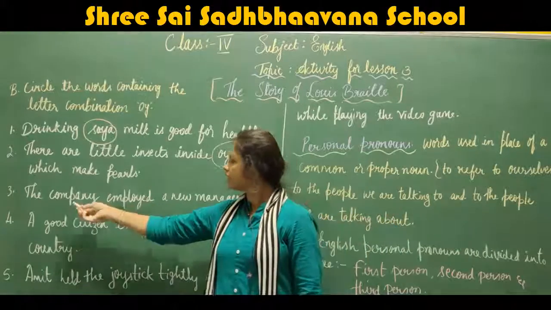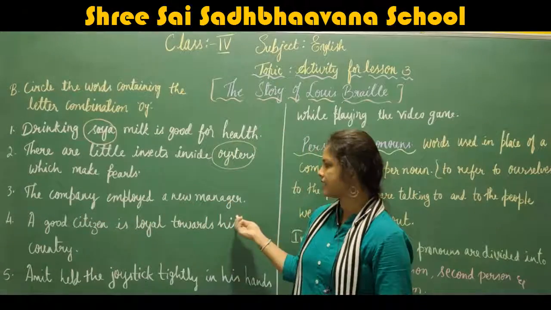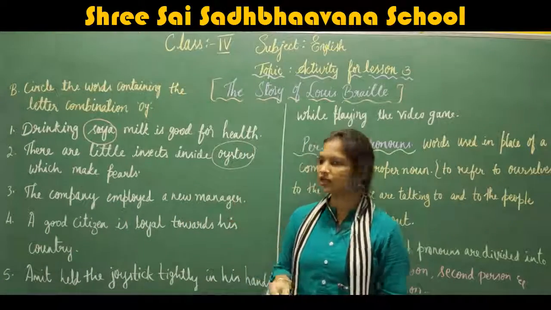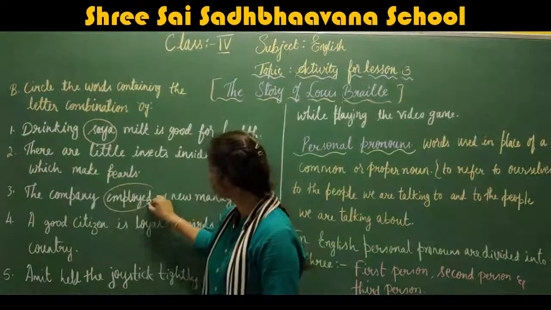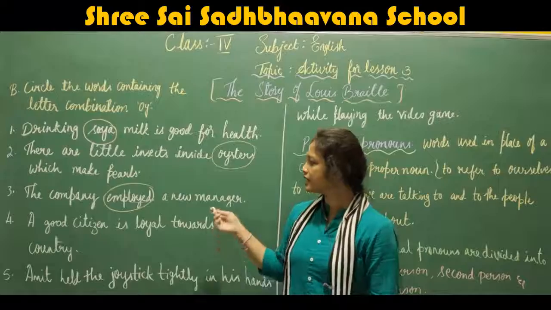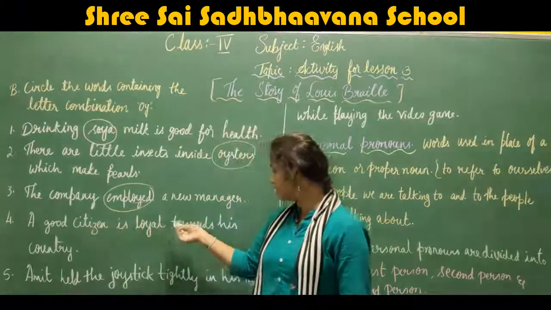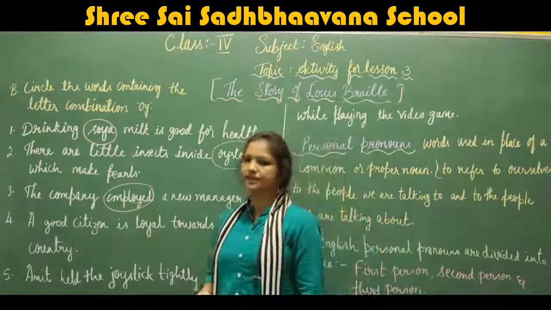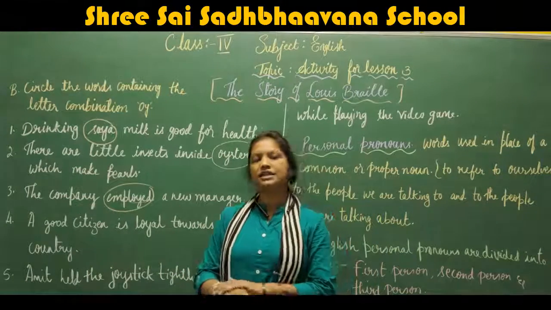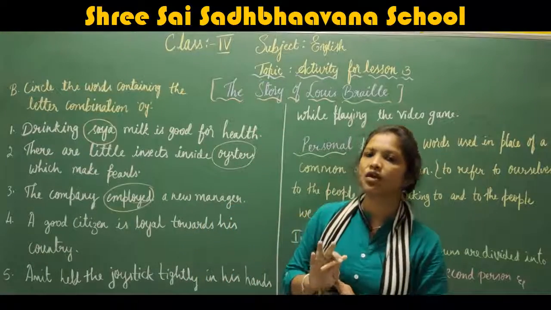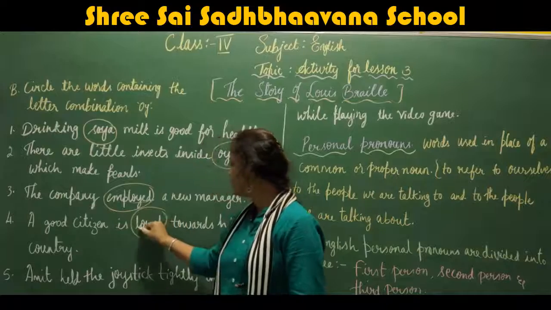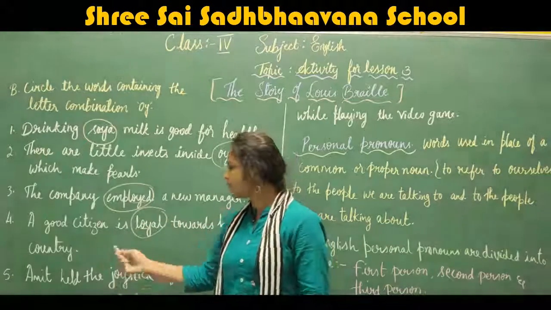Okay, next. The company employed a new manager. Here the word employed has the letter combination of OY. Right. Fourth one: a good citizen is loyal towards his country. In this sentence, which word contains the combination of OY letters? It is loyal. L-O-Y-A-L, loyal.